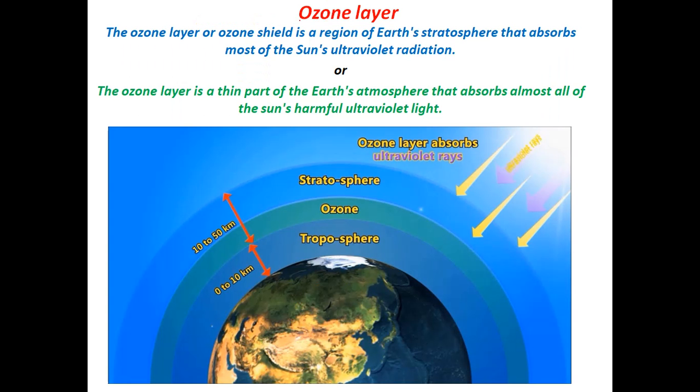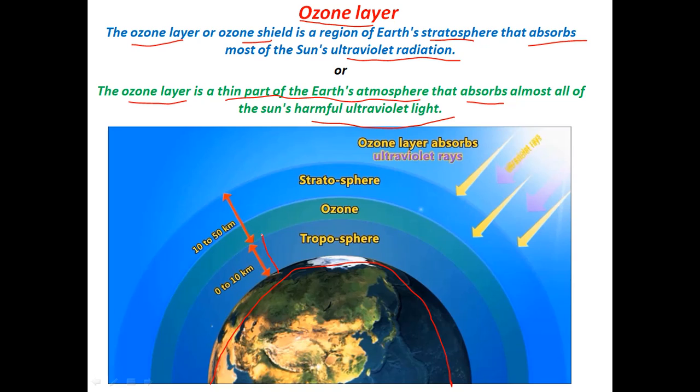So what is the ozone layer? The ozone layer, or ozone shield, is a region of earth's stratosphere that absorbs ultraviolet radiation. We can say the ozone layer is a thin layer of earth's atmosphere that absorbs the harmful ultraviolet radiation coming from the sun. So this is the earth.